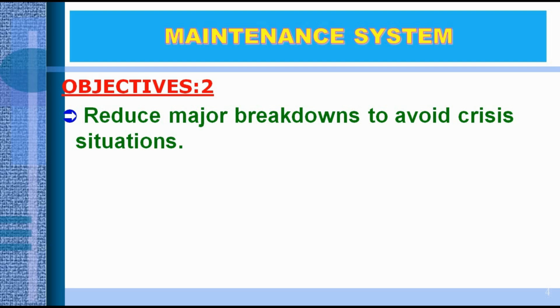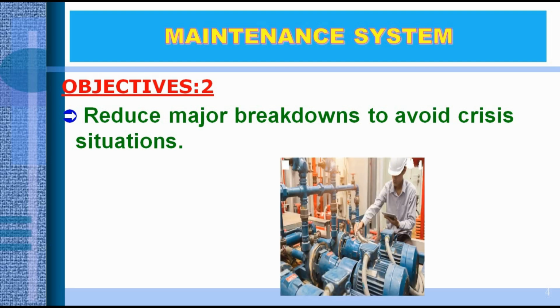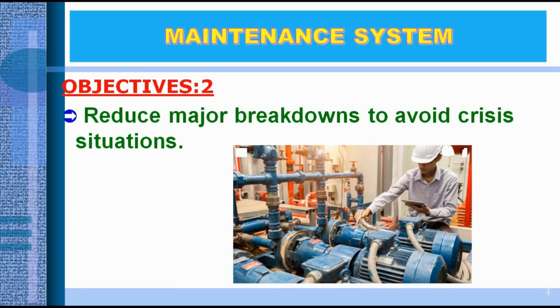Take another example. If we are not maintaining the transformer, then it will go down and we are not getting power supply. This is also a crisis situation. There are a number of examples. You see here in the figure, a number of pumps are there. If all pumps get switched off or go down due to any reason, this is also a crisis situation. So we think about how we can avoid this type of crisis situation.